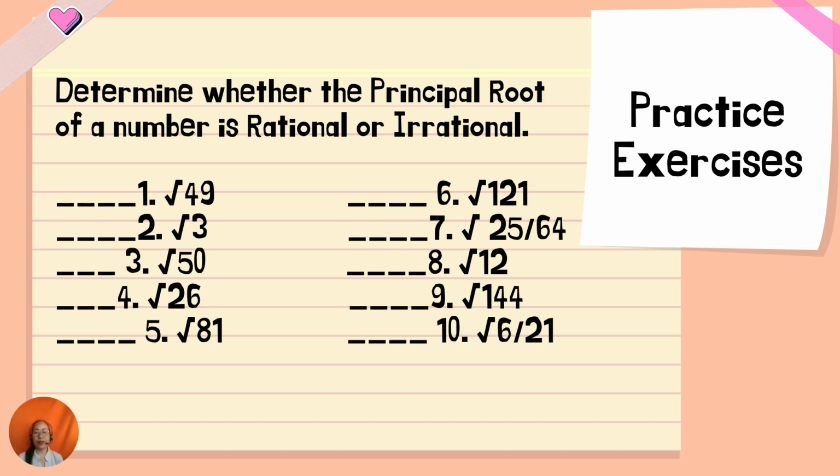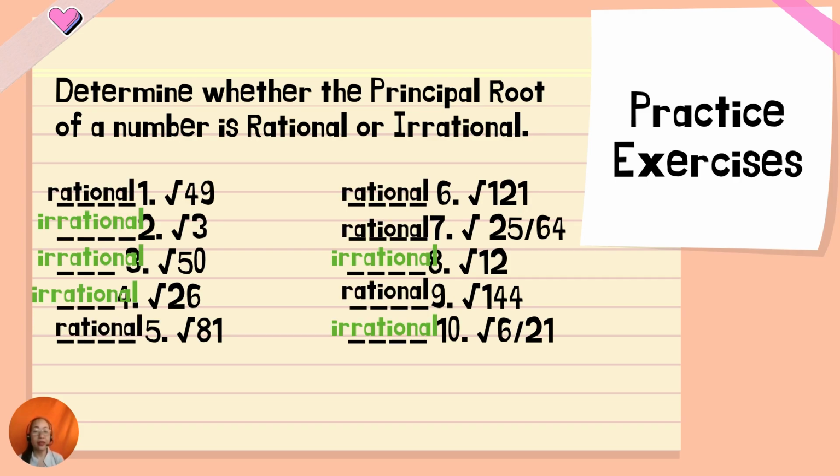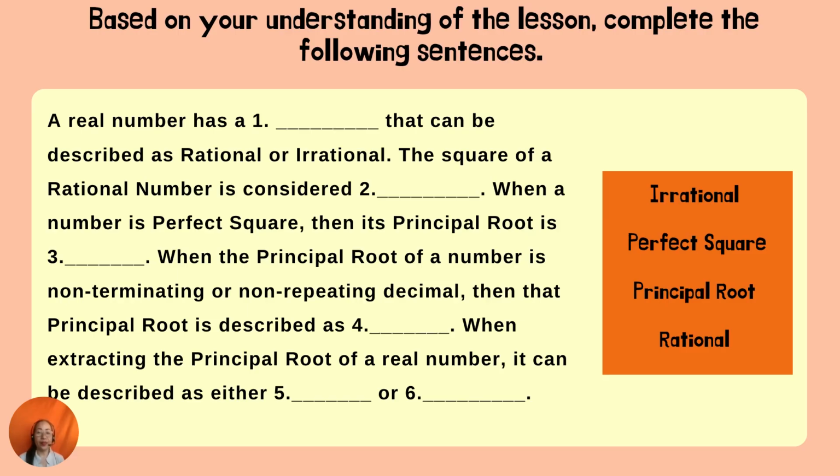So let us see. I know you're done. So here are the answers. If you have this kind of answer, then you got it all correctly. Okay, so I hope I made it clear to you.